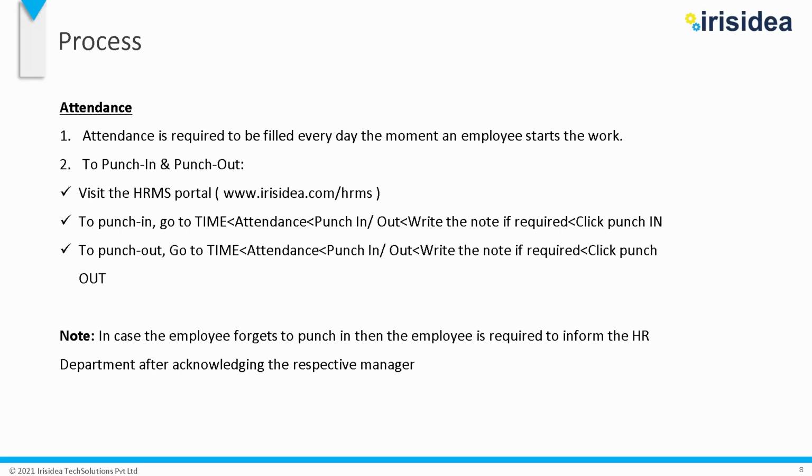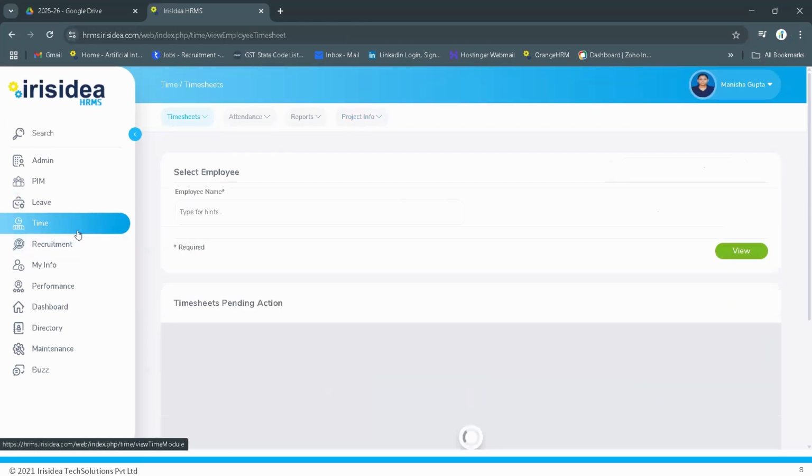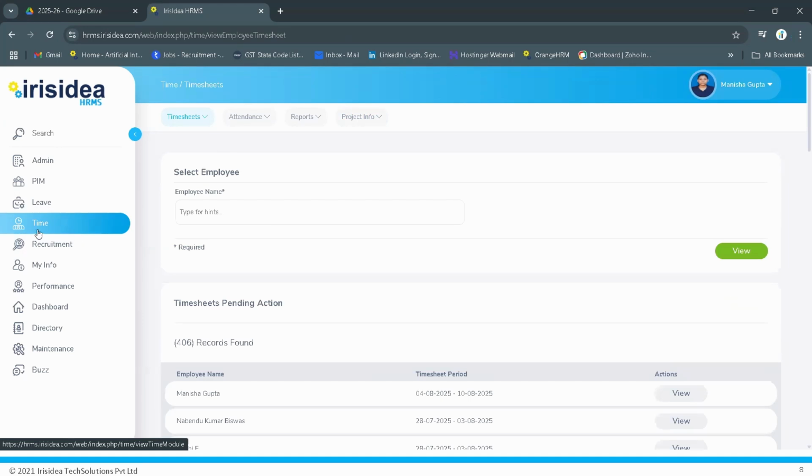If you forget to punch in or punch out, please inform your HR department after acknowledging the respective manager. Here is how you can inform HR. Click on Time, Attendance, Punch in.